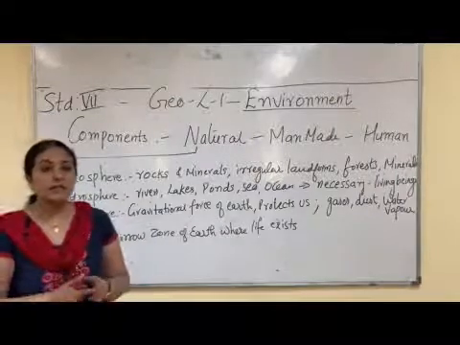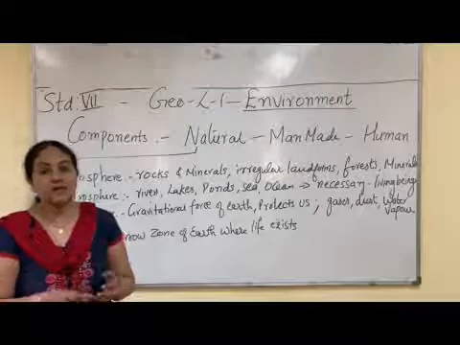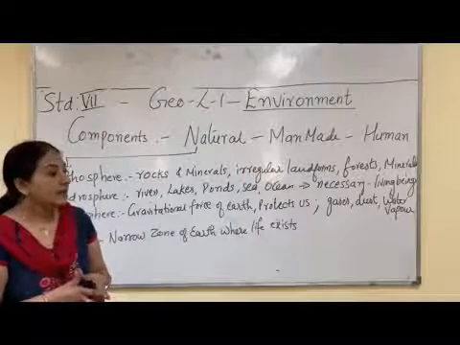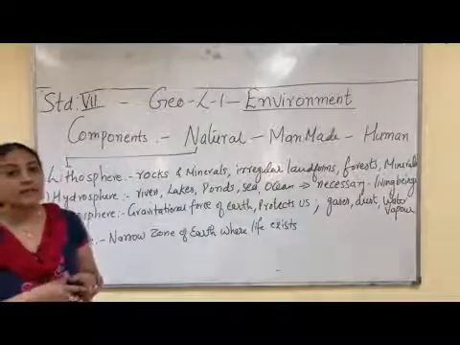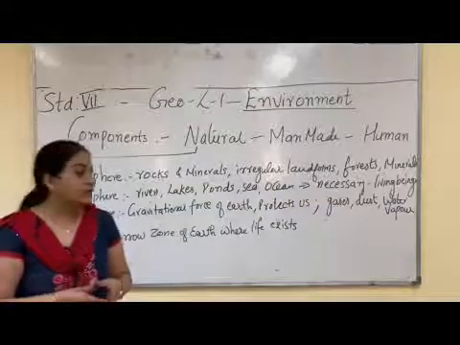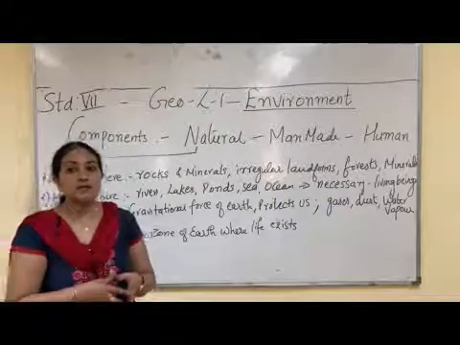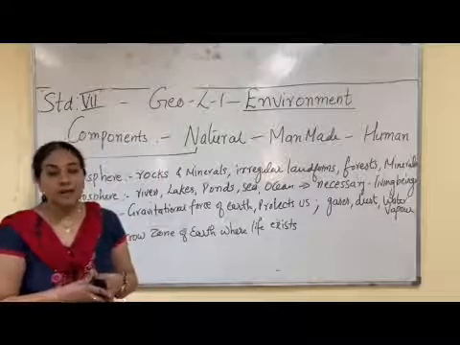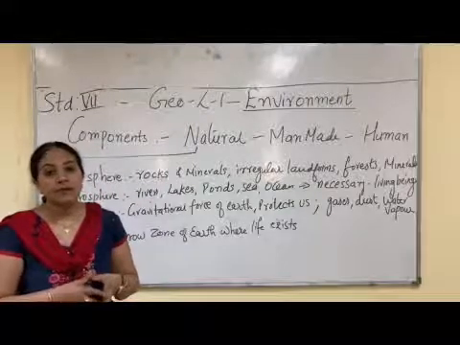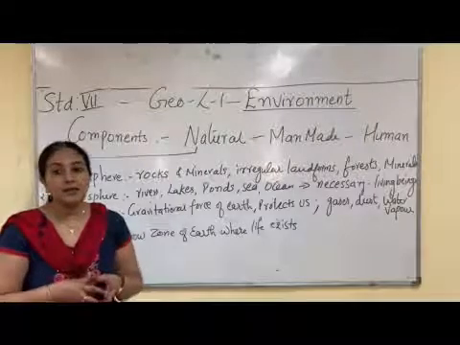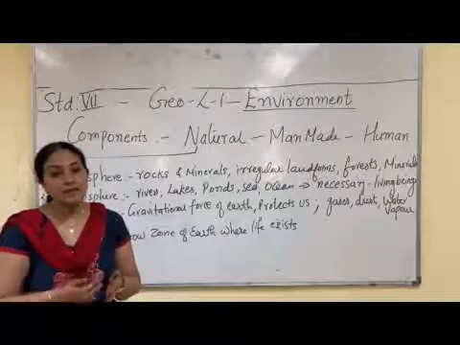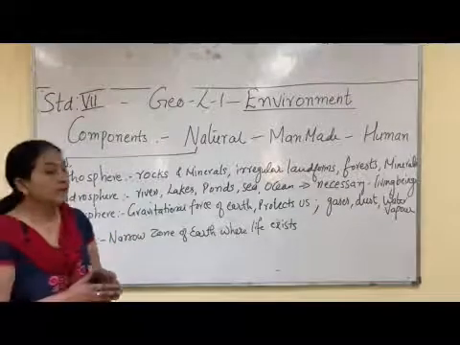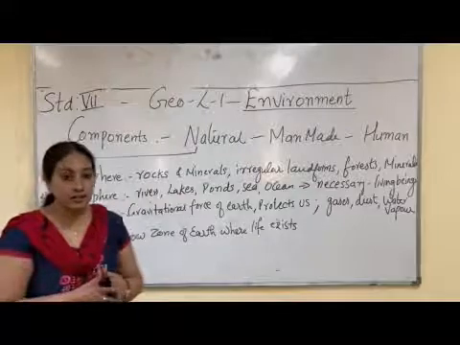The atmosphere consists of many gases, oxygen, hydrogen, nitrogen, ozone, so many gases. And apart from gases, there are dust particles found in the atmosphere, there are water vapors present in the atmosphere. The foremost use of the atmosphere is that it protects us from the ultraviolet rays that come from the sun. So atmosphere is one of the components of environment which is very useful for us.